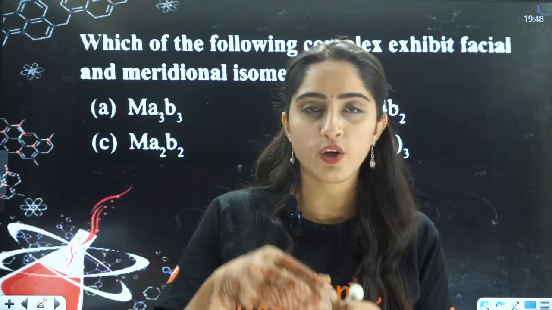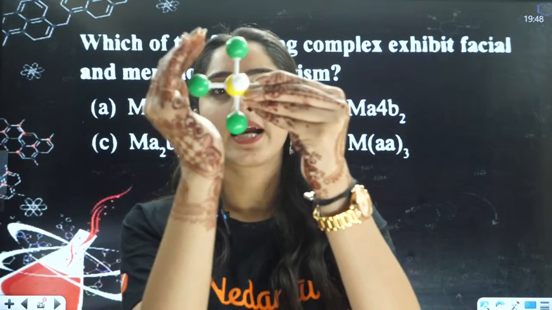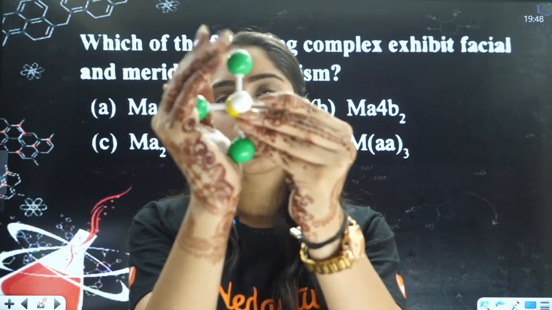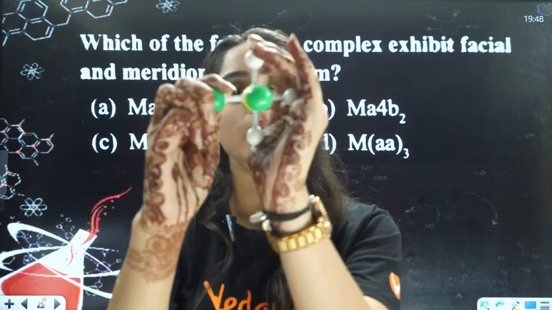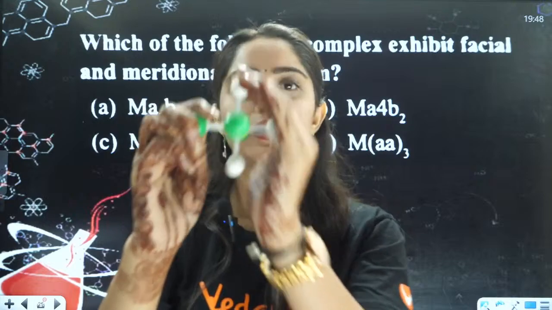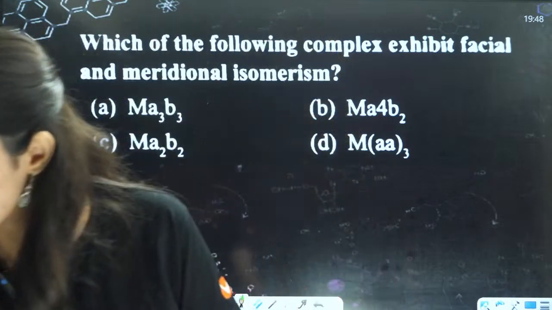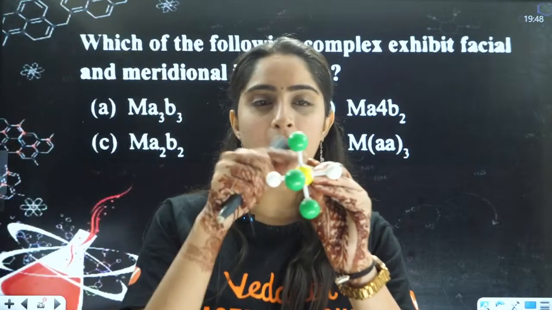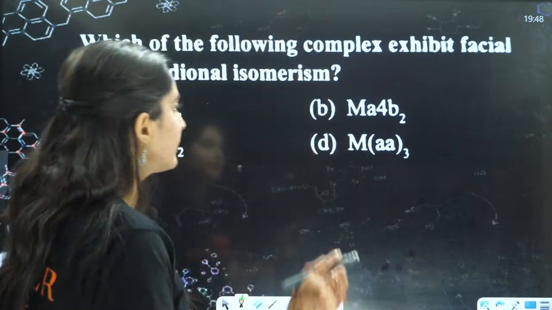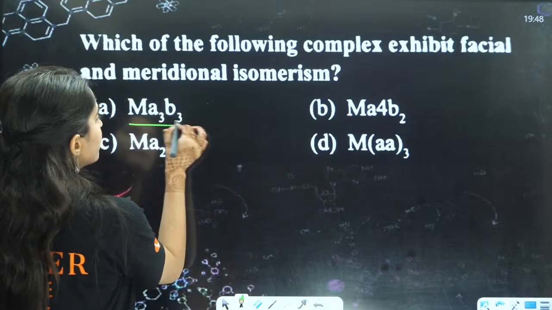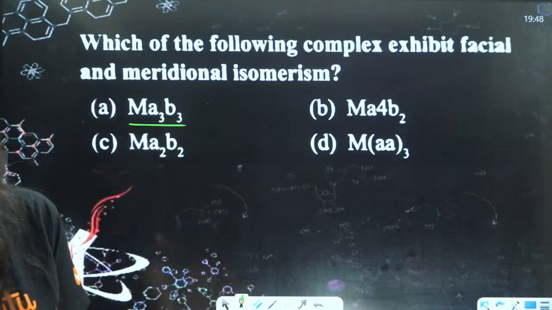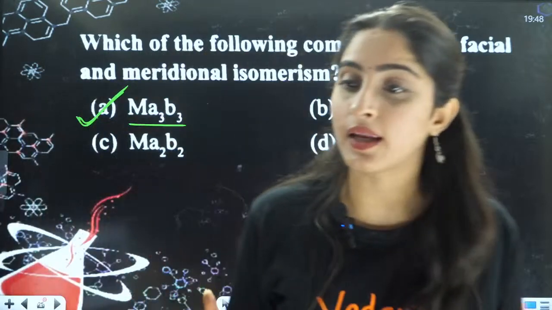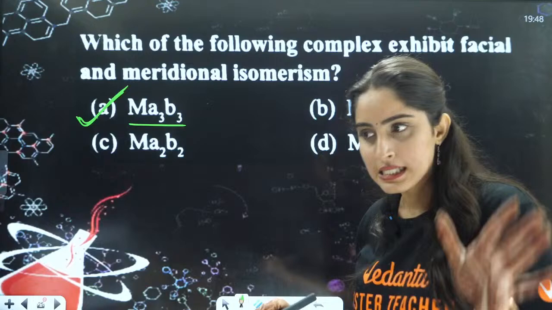Meridional means when you can make a semicircle, right? When the same atoms are able to make a semicircle here. Can you see? They are able to make a semicircle. So that is called the meridional isomer, right? And as you can see in this, I have 3 same atoms and the other 3 are the same. So basically it is shown by your Ma3B3, right? So A is your correct answer. That is Ma3B3.